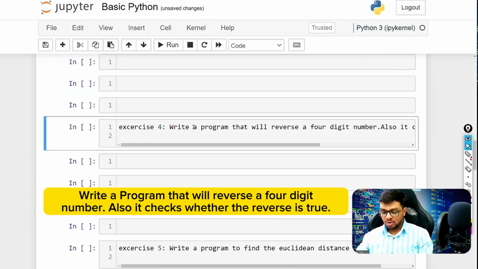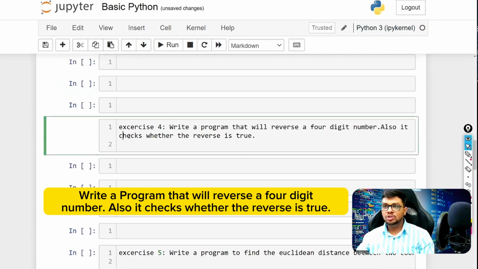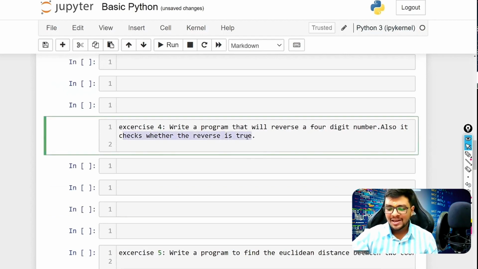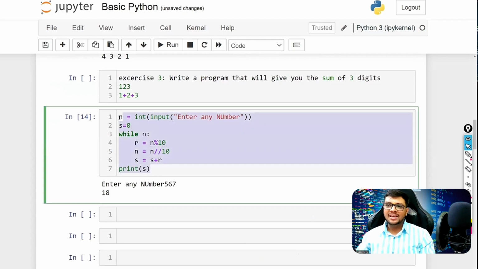Write a program that would reverse 4 digits, and also check whether that reverse is true. Now see, we have already reversed it. Now we just need to check if the reverse is equal to the old value. That is also very simple. We will take the same program. I was just explaining, one logic can solve a lot of problems.